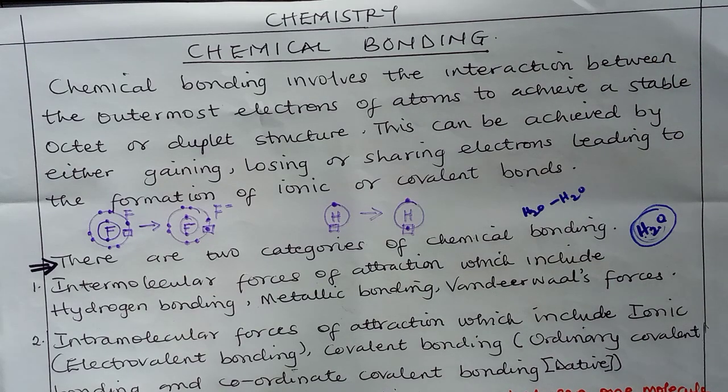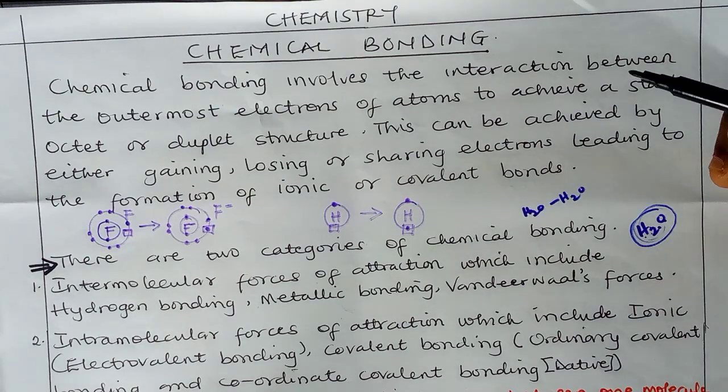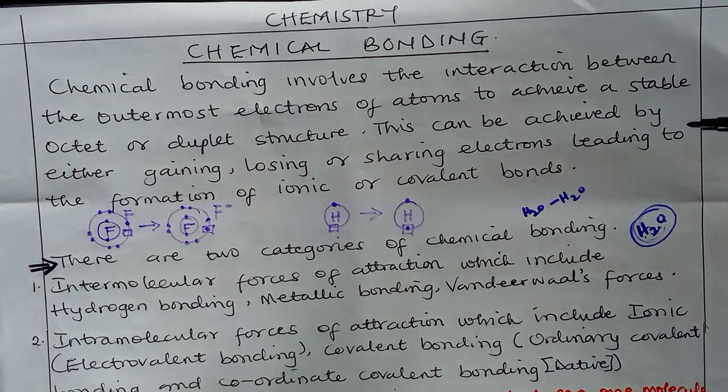Chemical bonding is a very vital topic in chemistry. It has to do with the bonding or combining together of different atoms of elements to form a compound. Without chemical bonding, there cannot be interaction between different atoms to form compounds. And chemical bonding means the interaction between the outermost electrons of atoms.